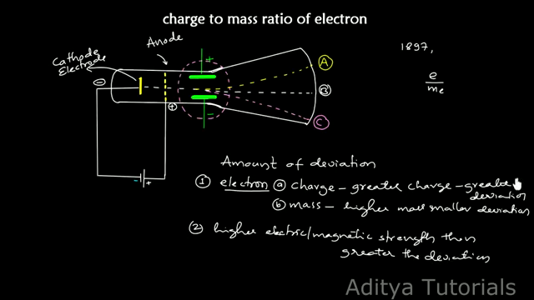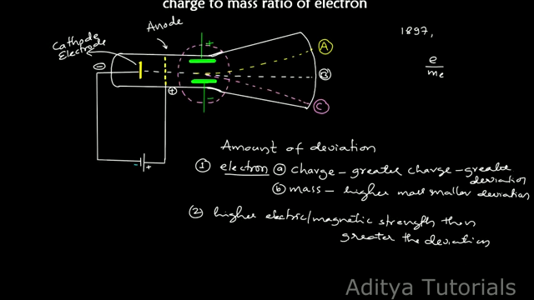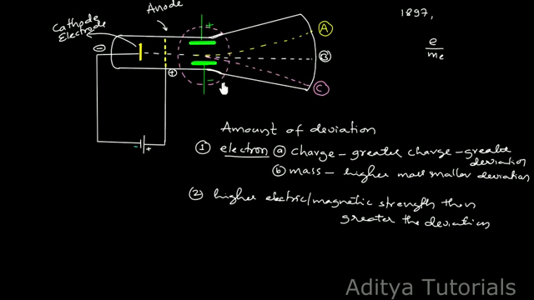On that basis, we can conclude a few things here. You can see in the diagram, by applying the electric field, the ray deviates towards A. By applying a magnetic field, the ray deviates to C. By careful balancing of electric and magnetic fields, we have to bring back the cathode rays to be incident at the point B. Okay, so now I will repeat once again, when only the electric field is applied,